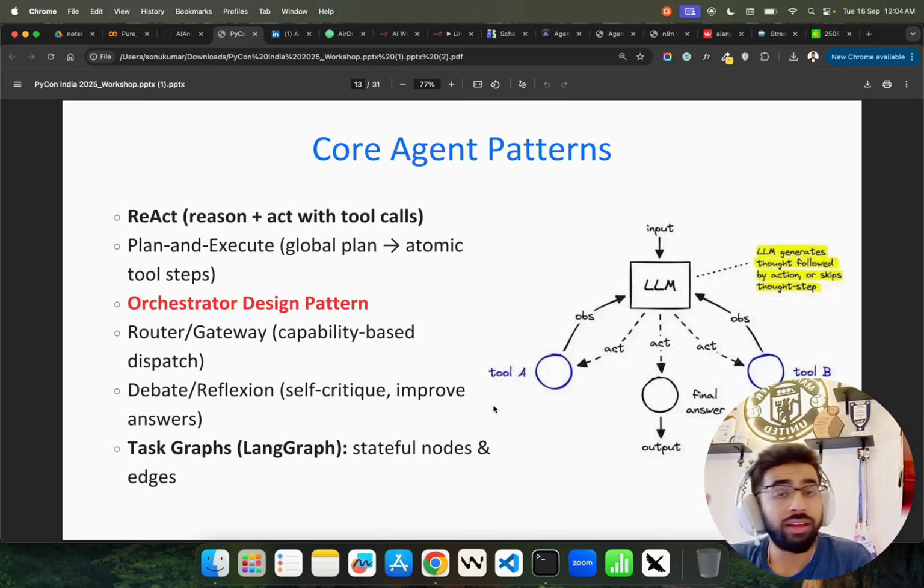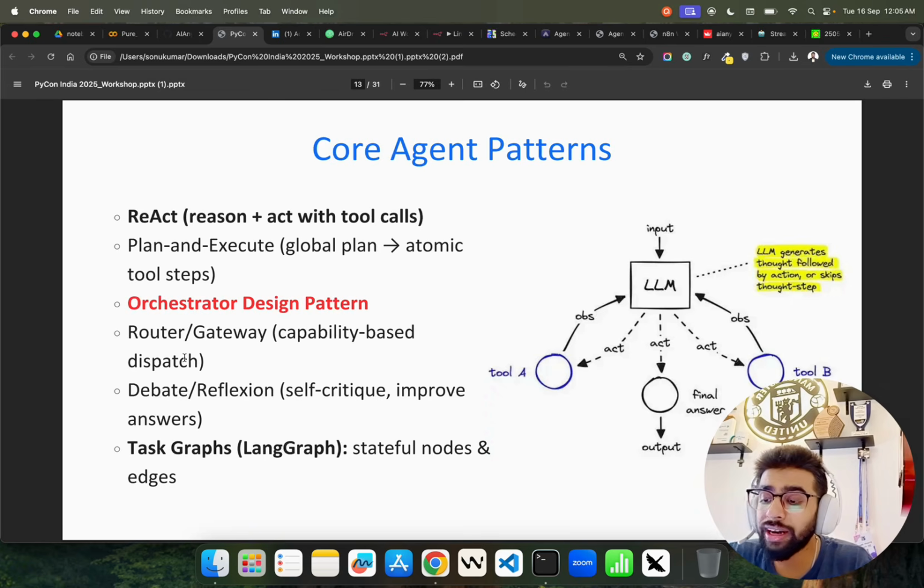Now, there are core agent patterns which you should understand. The simplest is ReAct: reason, act, observe. So you can see reason plus act with tool calling, the simplest, easiest, most common agent pattern. Then we have plan and execute, where we have some global plan and atomic tool steps. So tool steps will be defined subsequently, and there will be a global planner who will plan it, and then they will execute using the tools available.